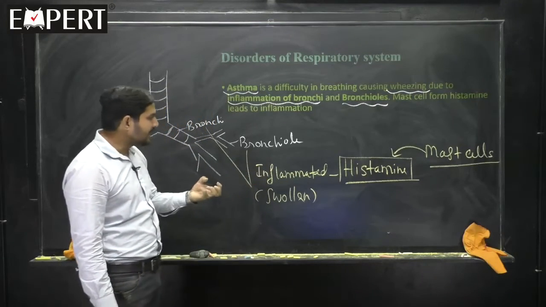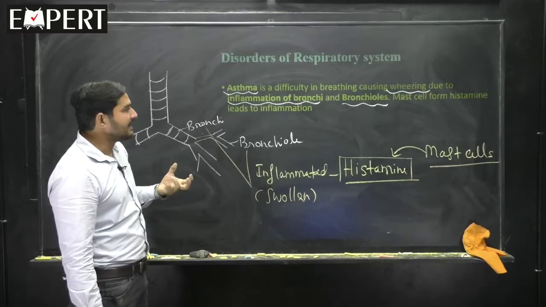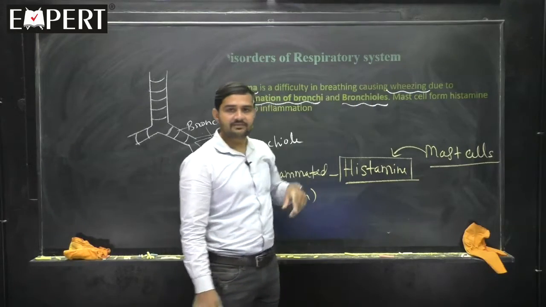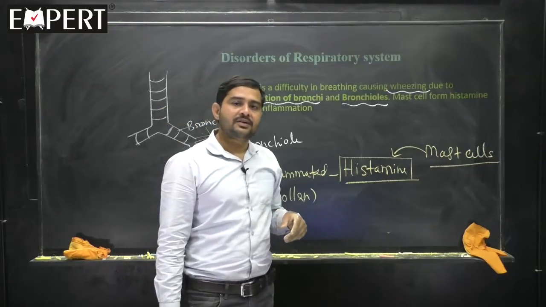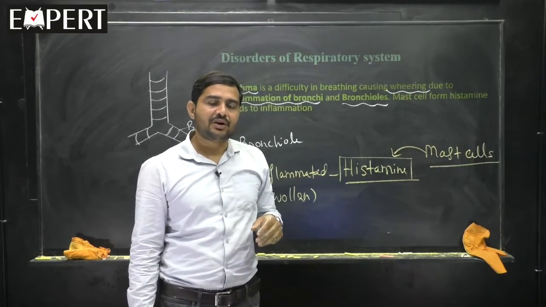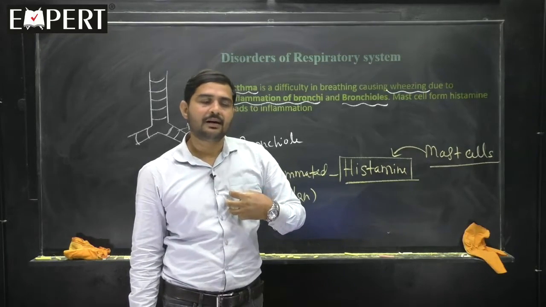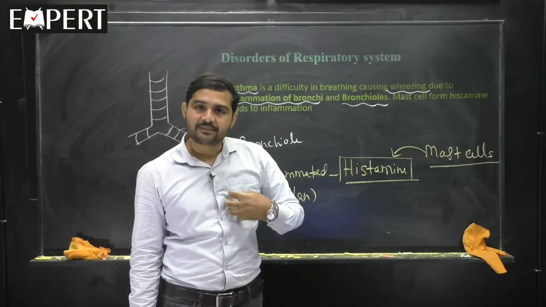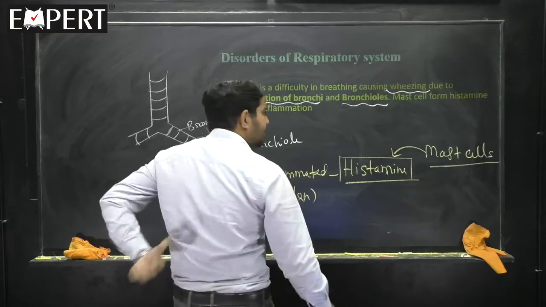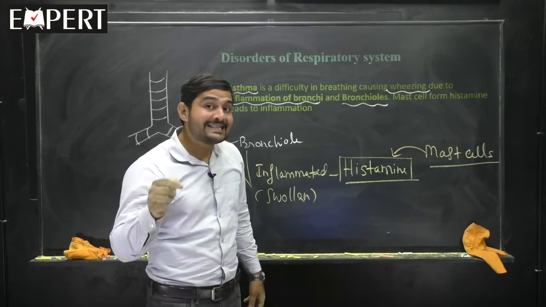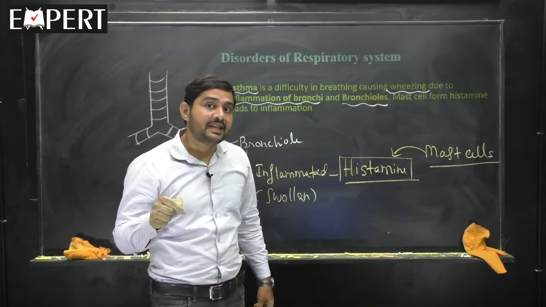Inflammation leads to swelling, and that swelling leads to wheezing. What is wheezing? When the doctor uses a stethoscope, he keeps it here to understand the heartbeat, but he sometimes keeps it on the back too. Why? To check whether there is a sound during breathing.